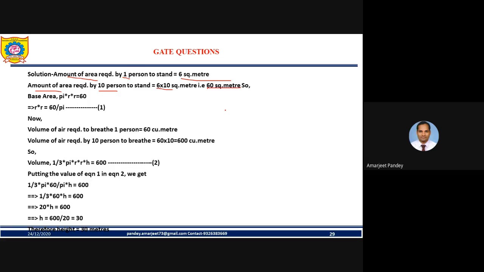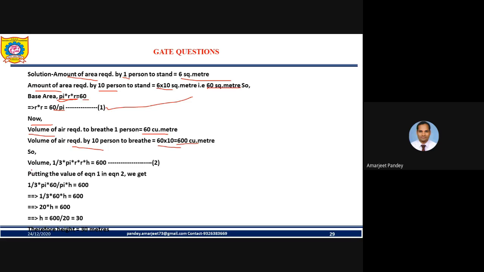So we know that the base of a cone is always a circle. So the area of the base is nothing but the area of a circle, given by pi r square. So pi r square is equal to 60. So r square is 60 upon pi. Let's consider this as one equation. Now, how much volume do they require to breathe? One person needs 60 cubic meter. So for 10 persons it is 60 into 10, that means 600 cubic meter.